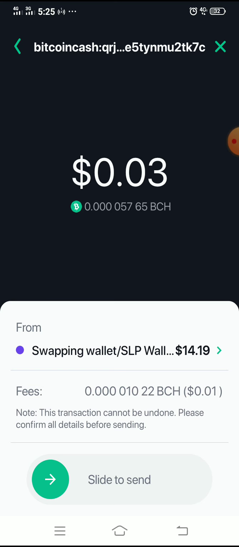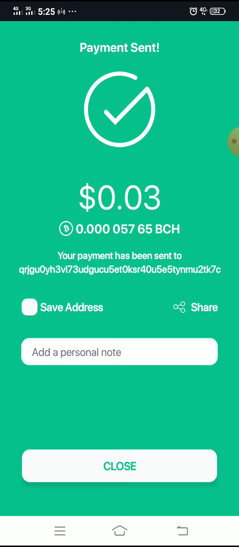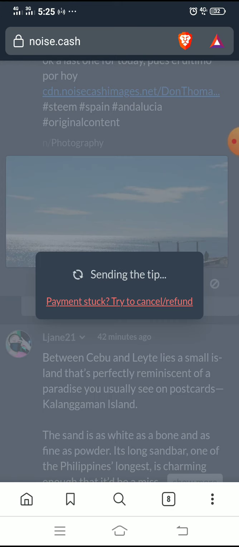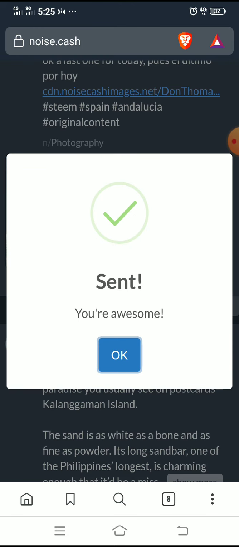Then, as usual, slide to send. Okay. That's very easy, right? Okay, let's close it. Then, let's go back to noise.cash site. Okay, we are sending the tip. Hopefully, it will be successful. Let's wait. Oh, you're awesome. Sent. So, our tip using QR code was already sent.